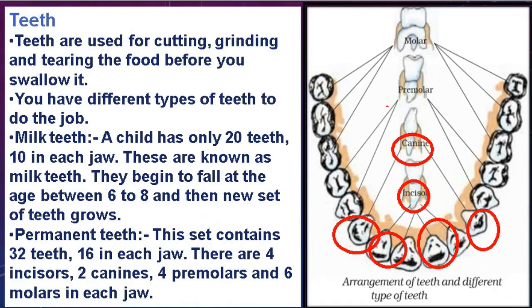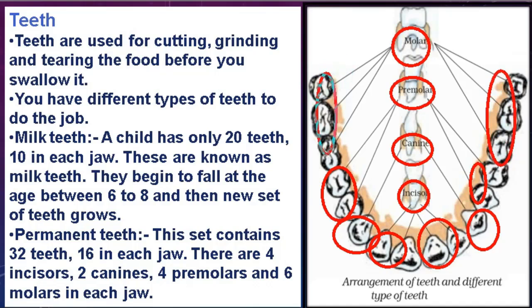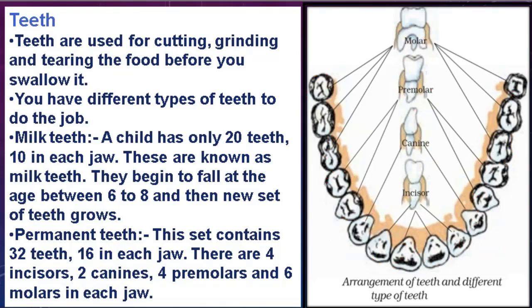Then after canine we have 4 premolar teeth, 2 on each side. As you see here, 2 on this side and 2 on this side. Then we have 6 molar teeth. They are 6 in number and 3 on each side of the jaw, as you see here. So totally we have 16 teeth in each jaw, 16 in upper jaw and 16 in lower jaw, and thus we have totally 32 teeth overall in our mouth.